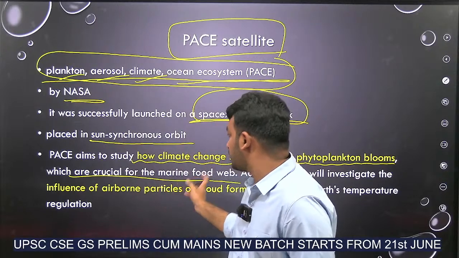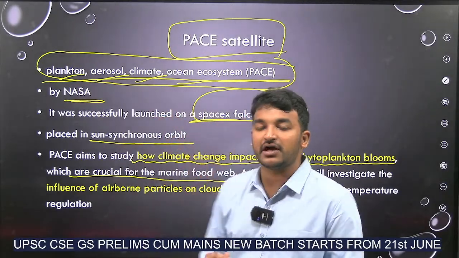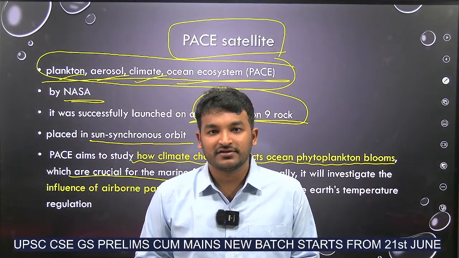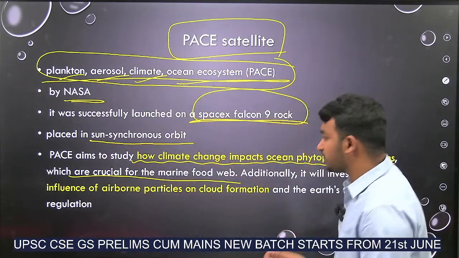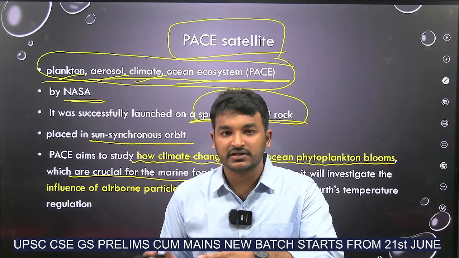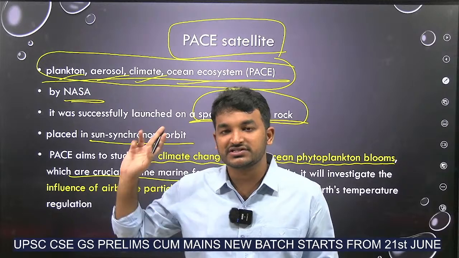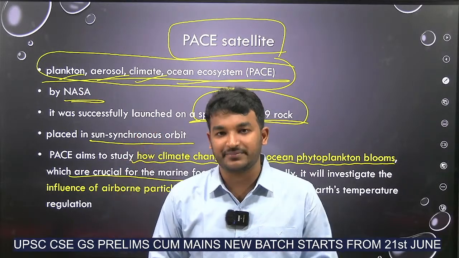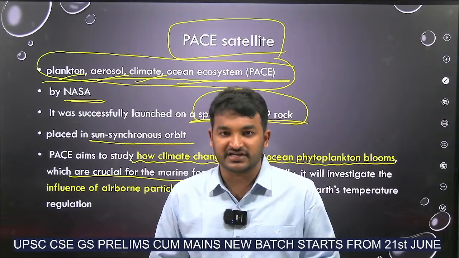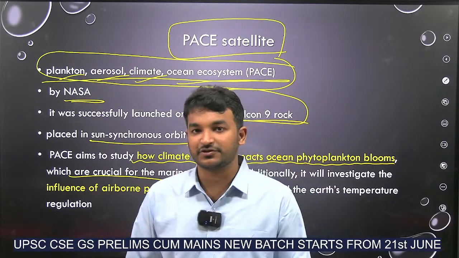So in this scenario, studying this will help us understand how climate change is affecting the plankton species and all. Okay. Next, one more thing is that it will be studying the influence of airborne particles on climate change. So this satellite mainly studies the impact of climate change, whether on the food web cycle or in cloud formation and all. Okay. Thank you. The next question.